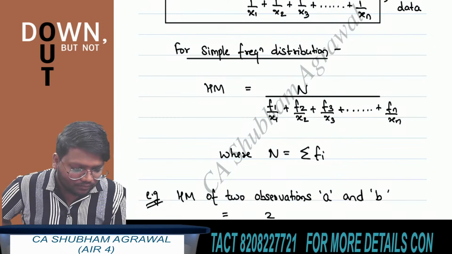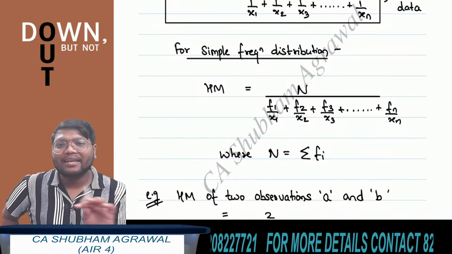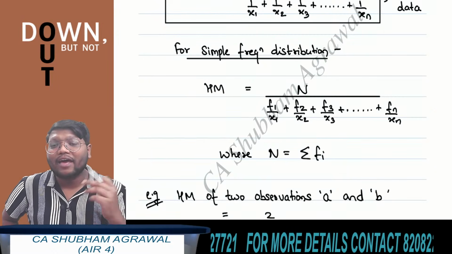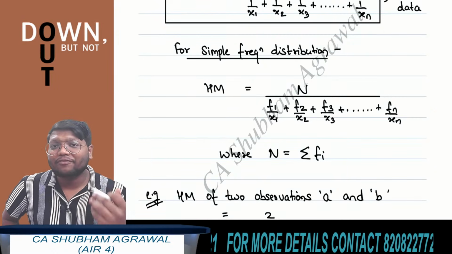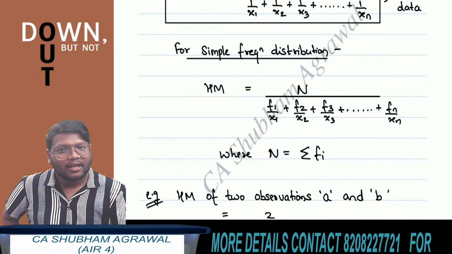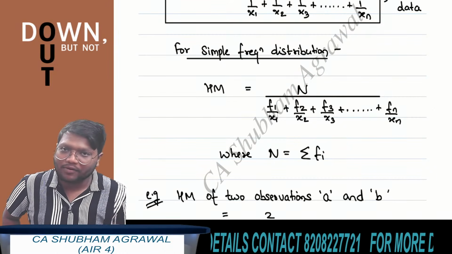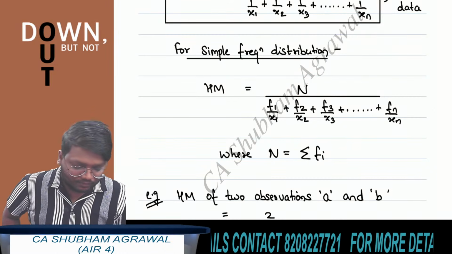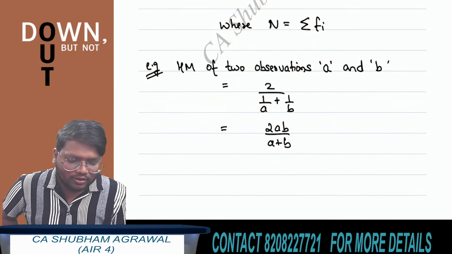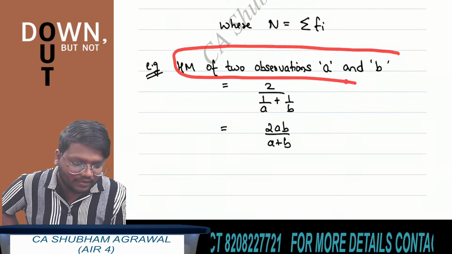So harmonic mean is equal to capital N divided by summation of fi by xi. Summation of fi by xi means f1 by x1 plus f2 by x2 plus f3 by x3 and so on till fn by xn. And this capital N means summation of frequency. Clear? These are also results which are helpful to solve questions in the exam.